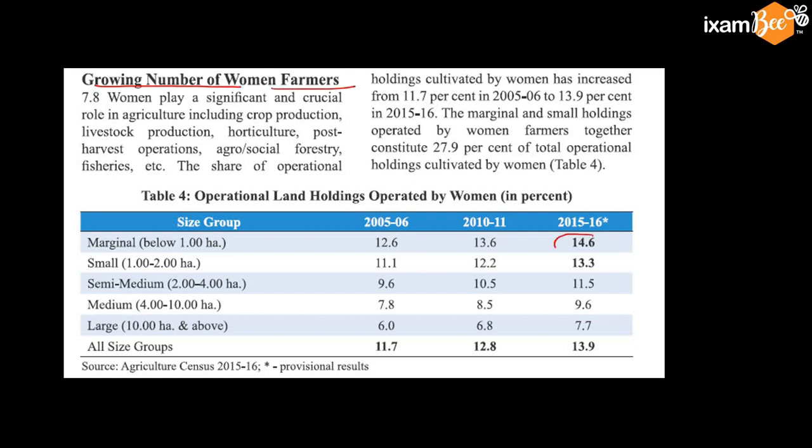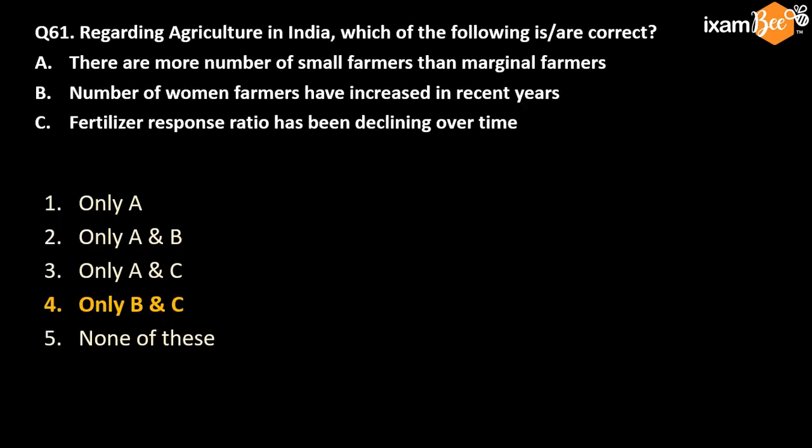See this data, land holding operated by women. This number is increasing, especially for small and marginal holdings. So the correct answer is B and C are correct. Number of the women farmers have increased. Fertilizer response ratio has been declining over time. This is also correct because with the more use of fertilizer, the soil becomes saturated, the response becomes slow, and the number of small farmers is lesser than the marginal farmers. So this is not correct.